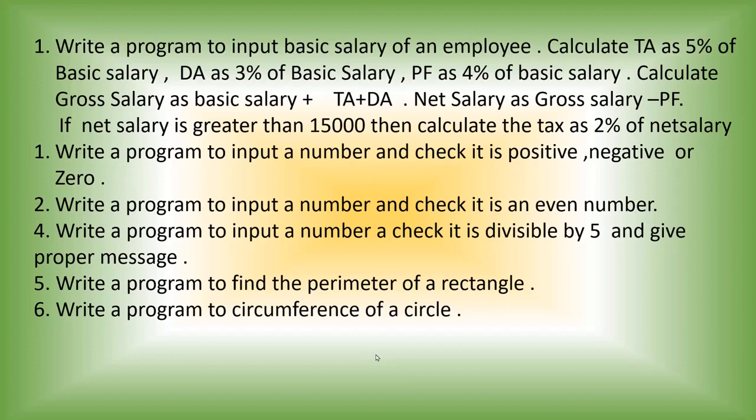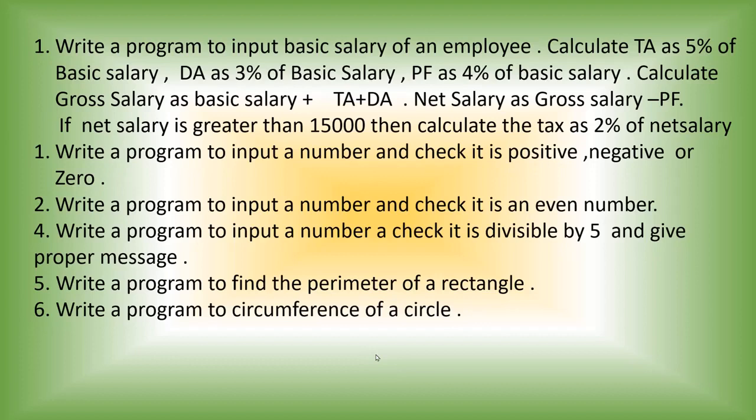It will be 0. If it is an even number, it must be divisible by 2. If a number is divisible by 2, the remainder is always 0.